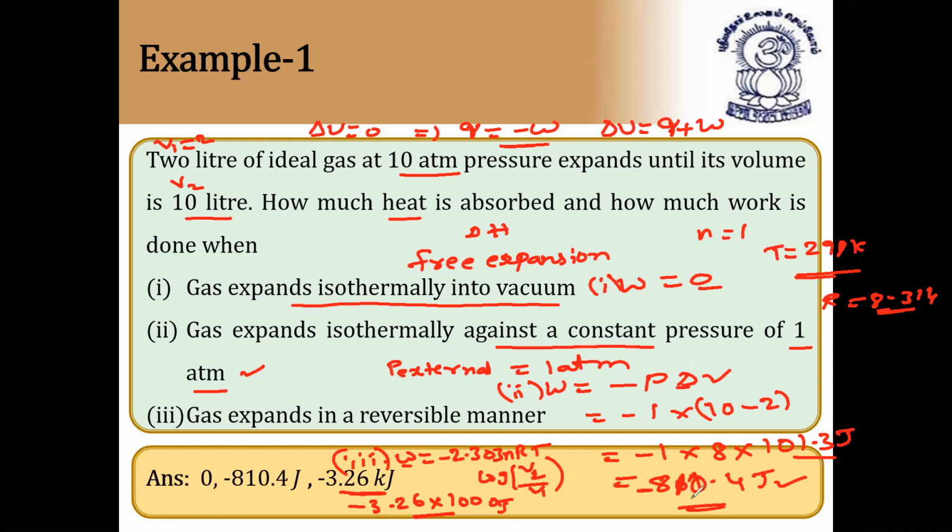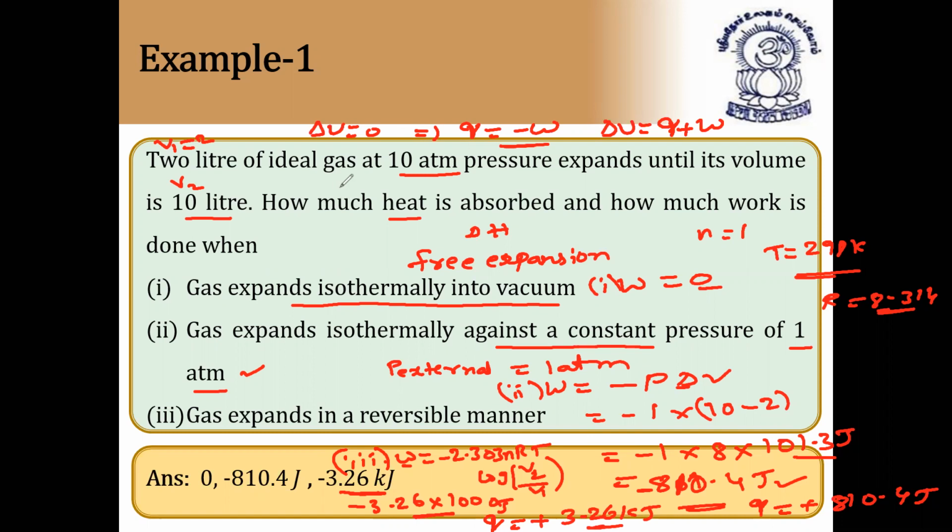So in this case, Q is equal to plus 810.4 joules. And in this case, Q is equal to plus 3.26 kilojoules.